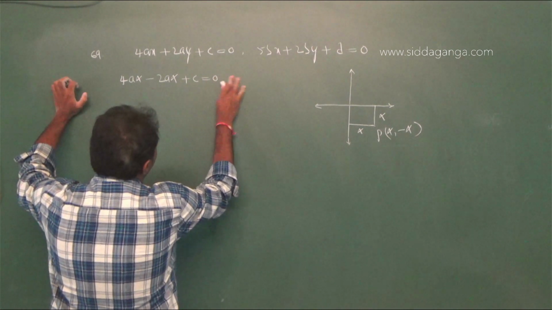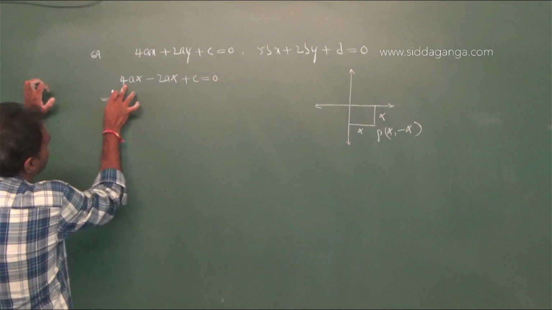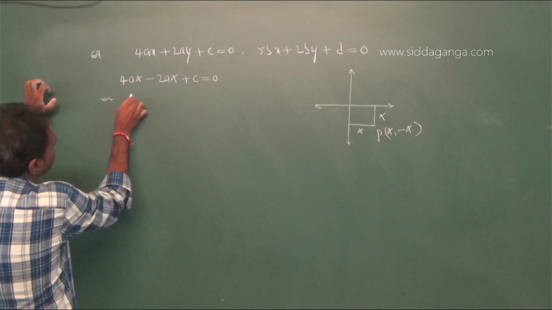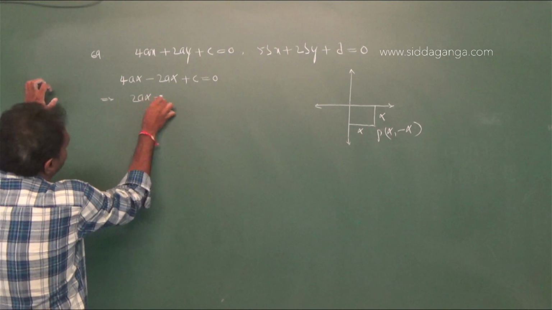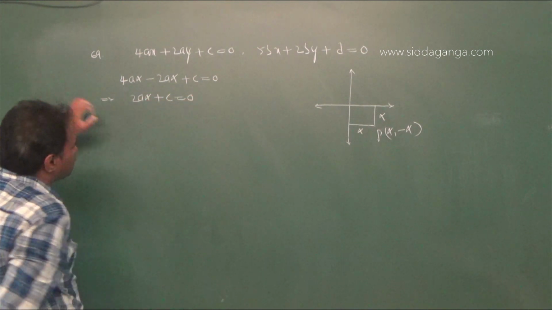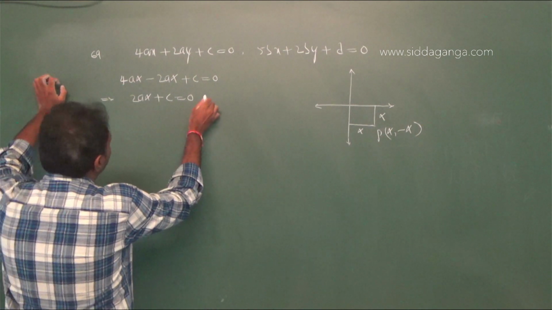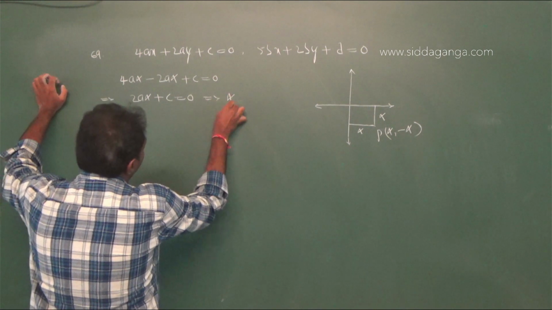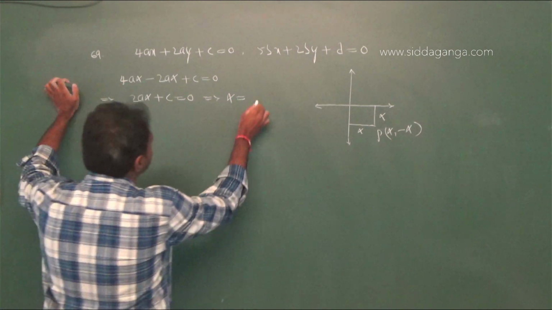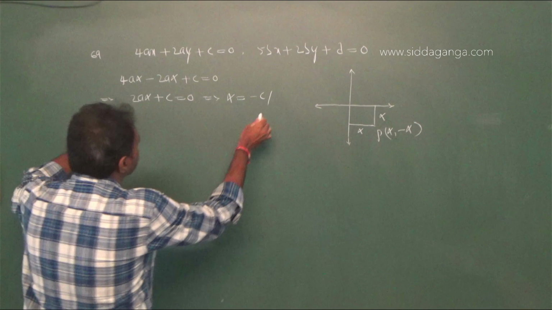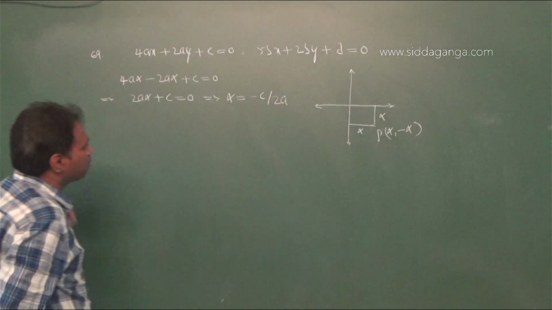From this you can write 4a alpha minus 2a alpha, that is 2a alpha plus c equal to 0, which implies alpha equal to minus c by 2a.